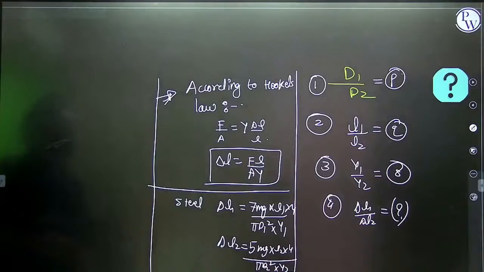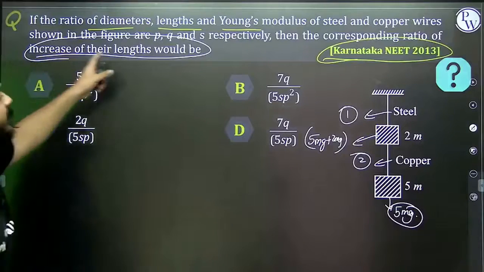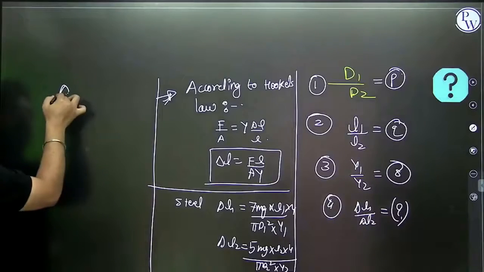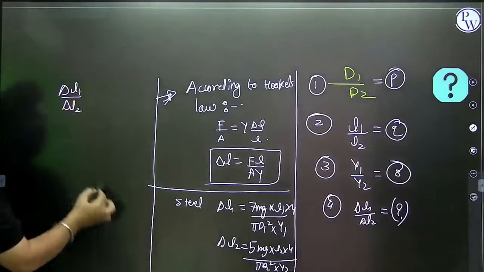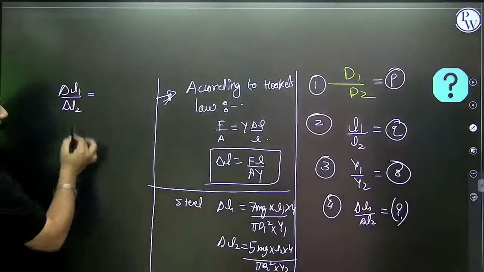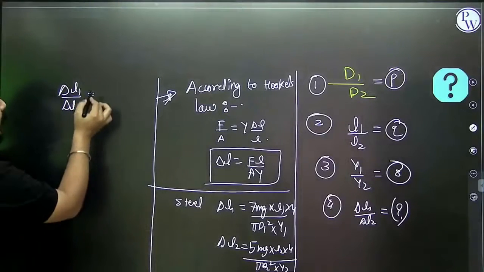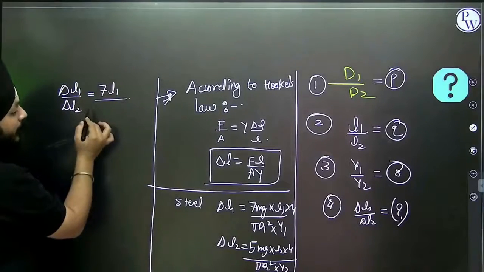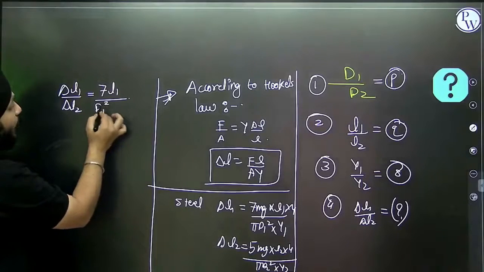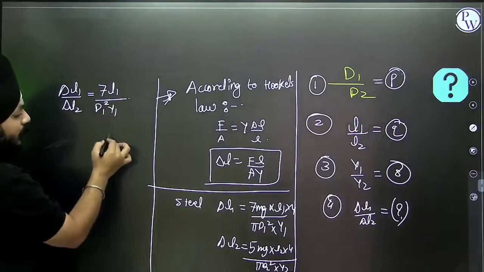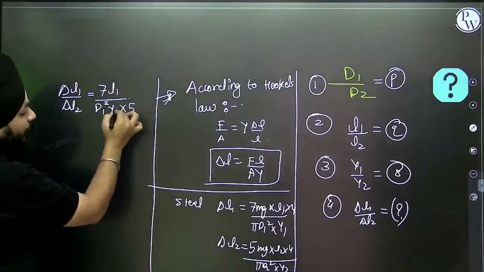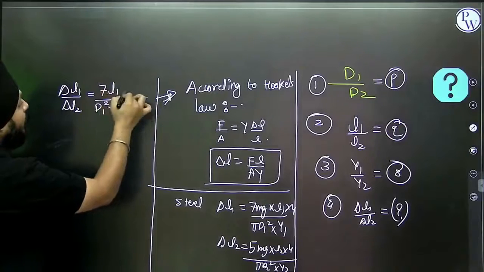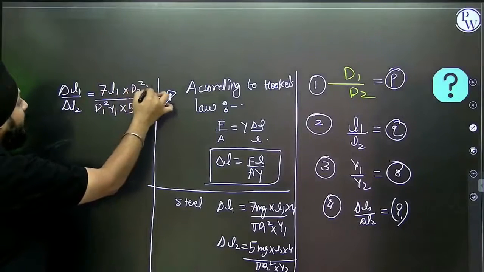Can I take the ratio of 1 by 2? The corresponding ratio of increase in their length would be delta L1 by delta L2, taking the ratio of these two equations. It will be 7 L1 by d1 square Y1 into 5 L2 into d2 square by Y2.